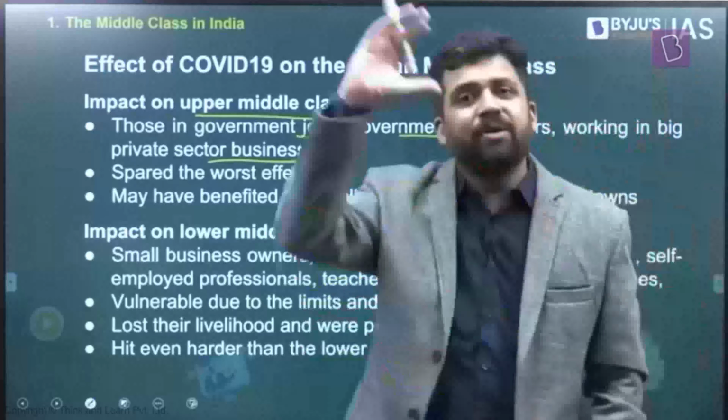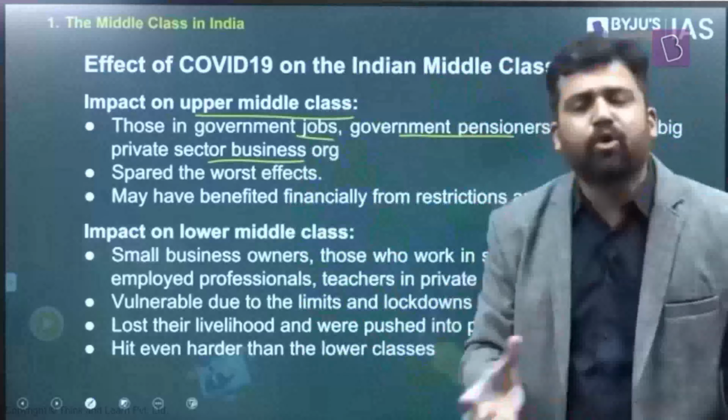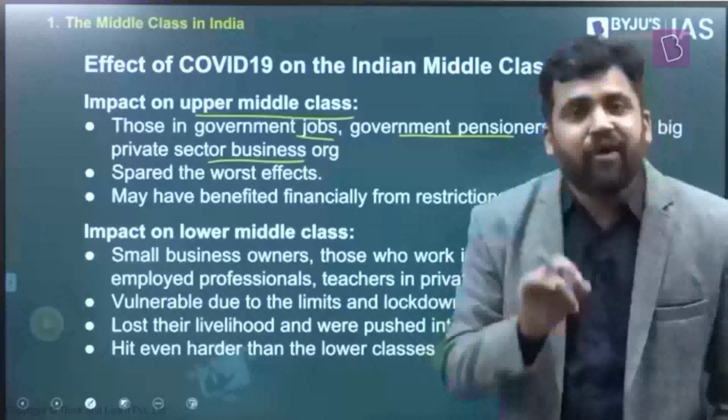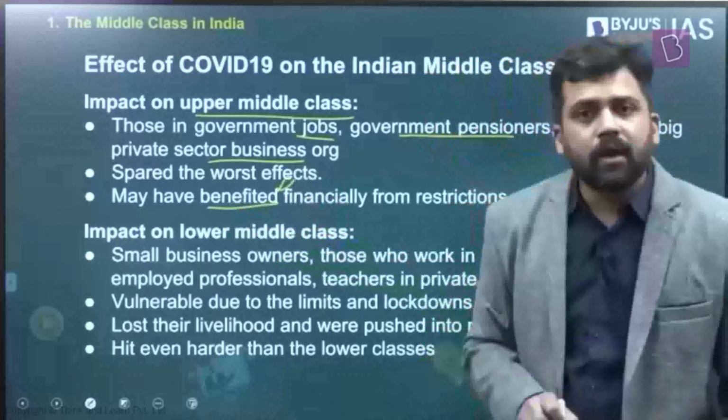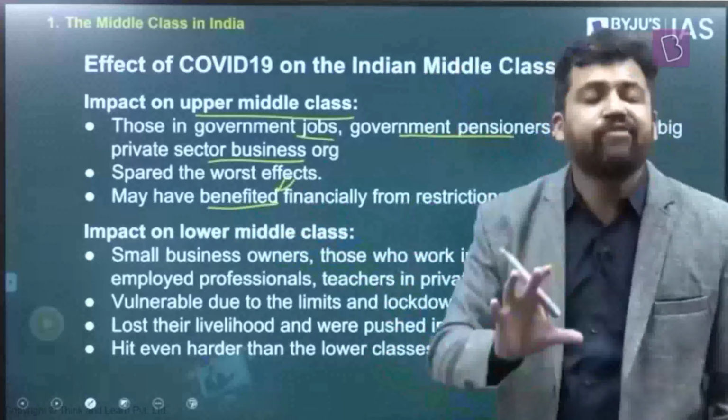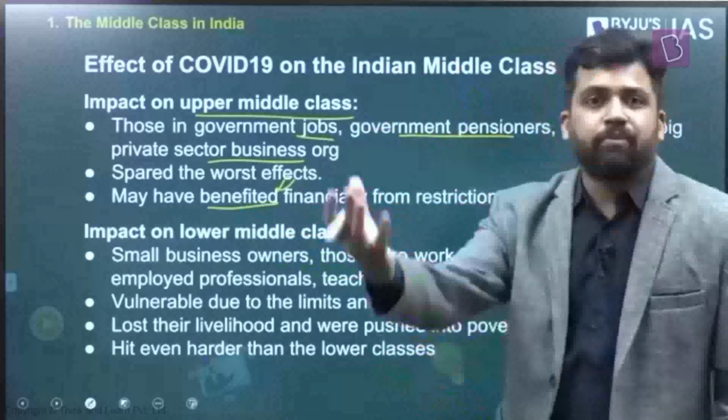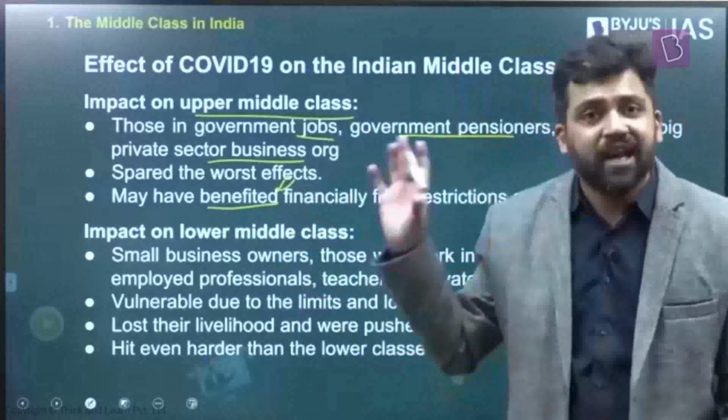So those who would have been in the upper middle class are not as vulnerable. They would be protected by these organizations. They might also be protected by the state. In fact, in some cases, they might have benefited. Some of the private firms specifically did really well during the time of the pandemic. Some sectors, for example e-commerce, logistics, edutech. These are the sectors which did really well.